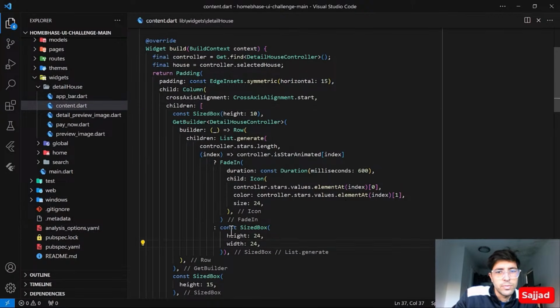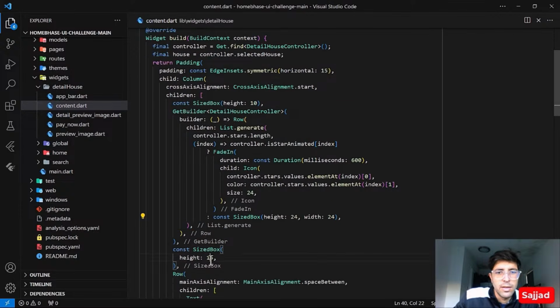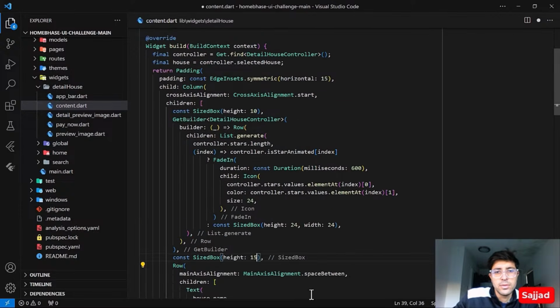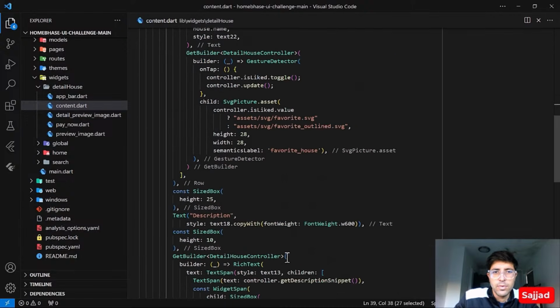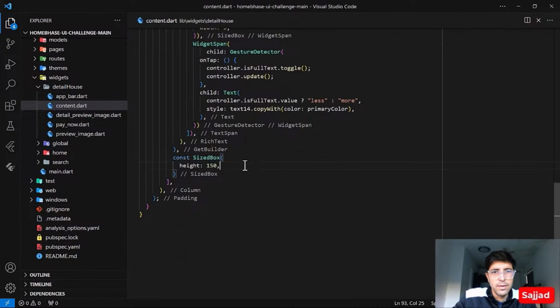Like right now, again the same mistake, sized box within 3 lines. If we have enough space available, we could just remove the comma and have it within 1 line. And also at the end, we could put a comma to separate these two brackets from each other, which will look great too. Again, if we just remove the comma, this would be looking just fine. Yeah, so these are just general feedbacks about formatting the code better. Yeah, same here.